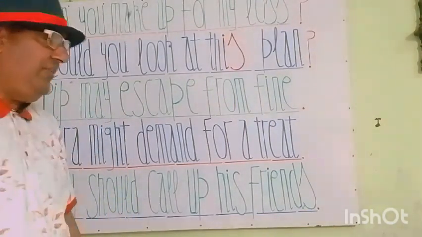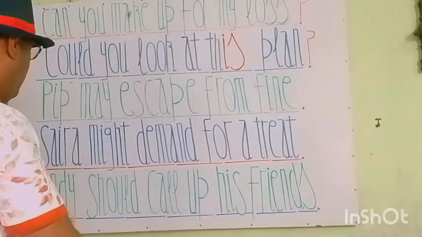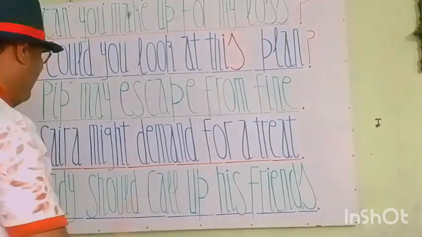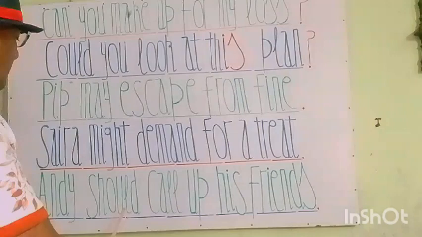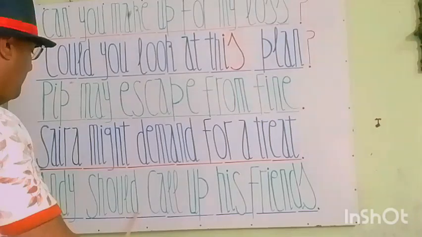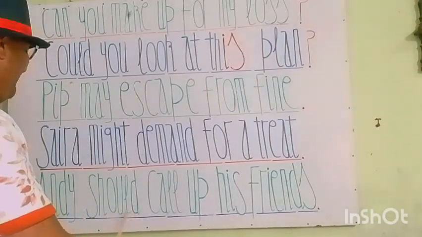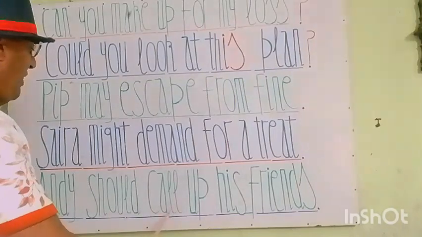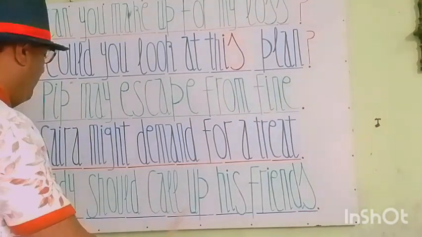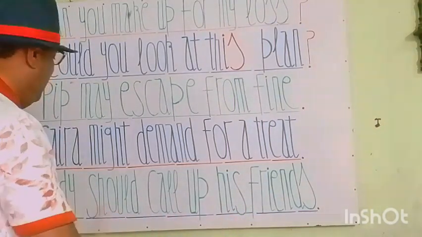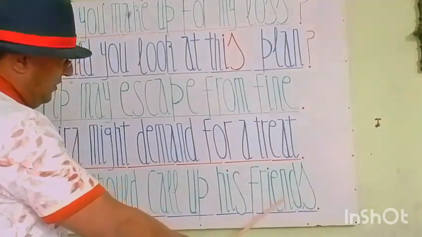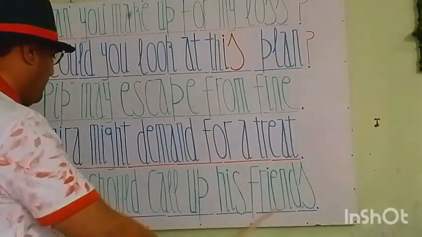Let's move to the next phrase with a phrasal verb and a modal verb. You see here, my students, Andy should call up his friends. Andy is a noun and subject. Should is a modal verb. It's a past form of shall. Andy should call up, call up is a phrasal verb. Call up means to phone up. His friends is an object. So Andy should call up his friends.